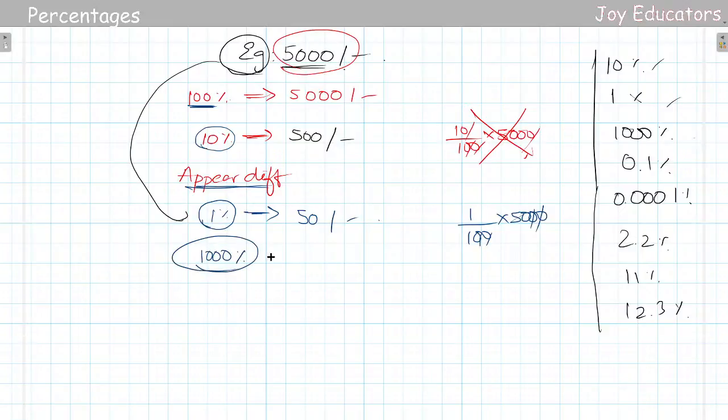Can someone say me what's the value for 1000%? Okay, that's good. Someone said it's going to be 5. No one wrote, okay, so it's going to be reverse. Just take 5000, and there is one more zero extra, right? Just write that extra zero here. That's it. It's going to be 50,000. This is how we will take.